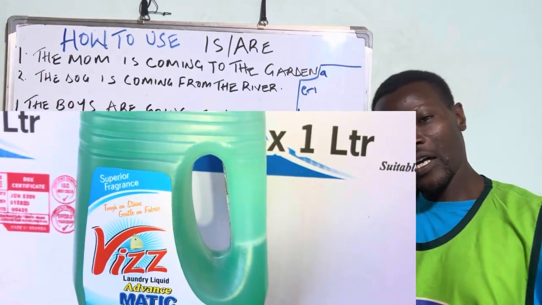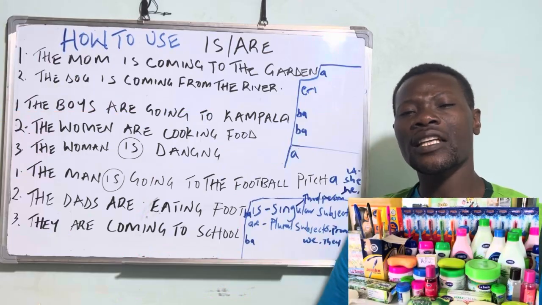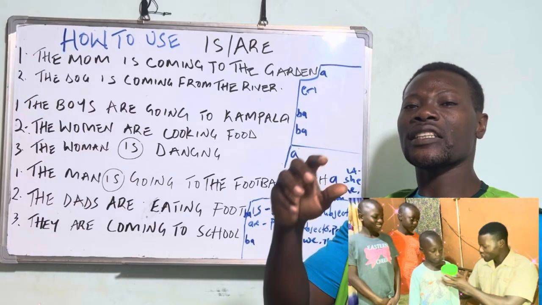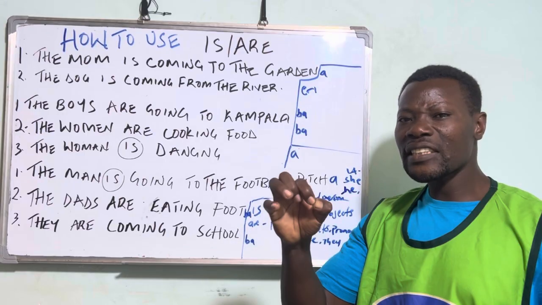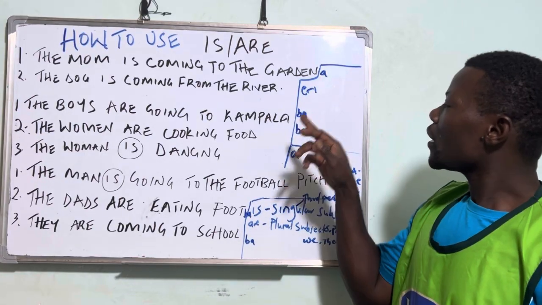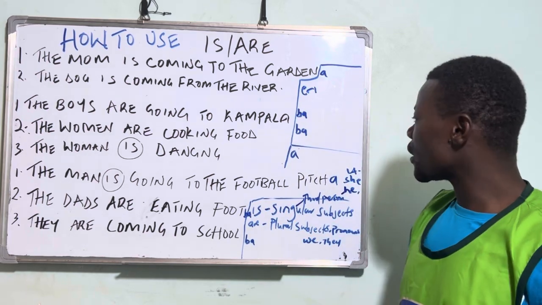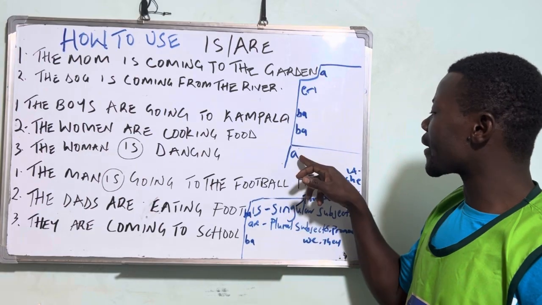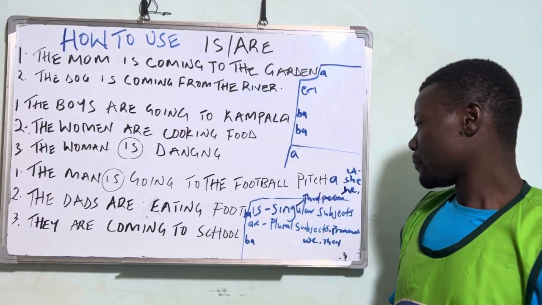All right, I want to respond to somebody. I have a student who is failing to use is and are. For the Luganda, is would be like are, and are would be like a verb.